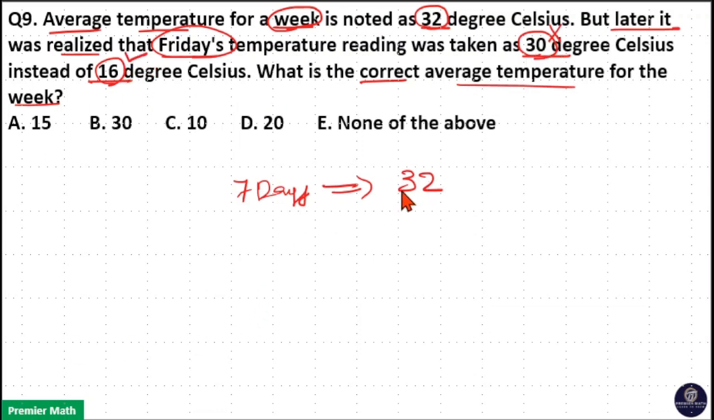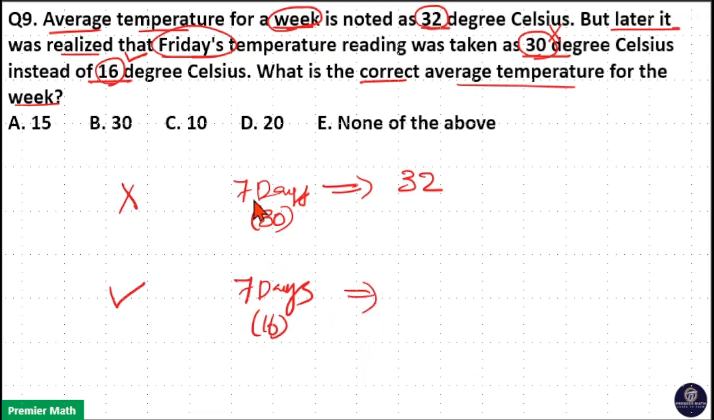So this 32 degrees was calculated with the reading 30 degrees. That is, this is a false reading. So we need to find out the actual reading, that is the true reading for the week. Week means 7 days. So for 7 days, with the actual reading is 16 degrees instead of this 30 degrees.